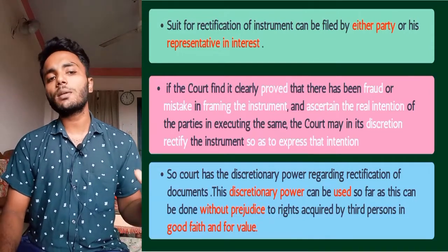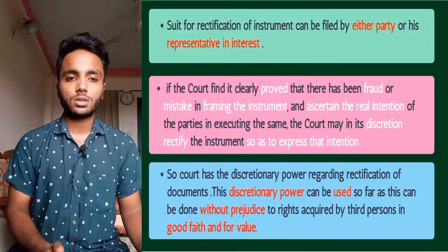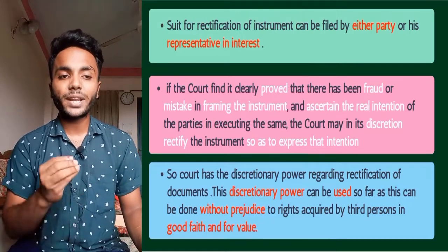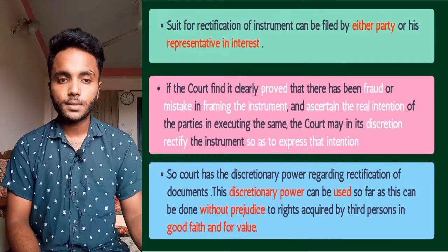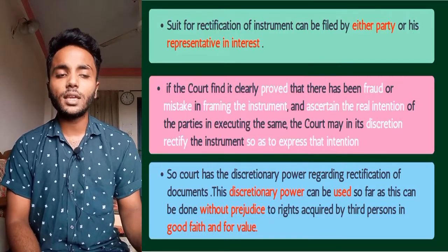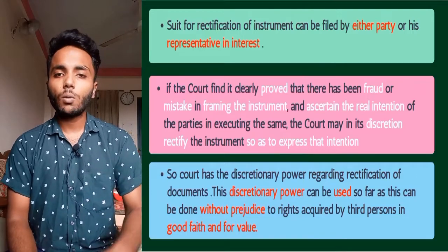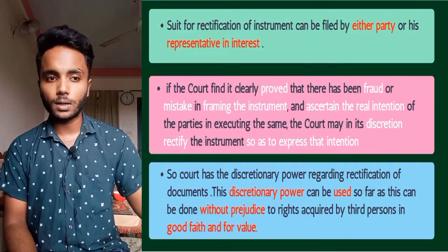This discretionary power can be used so far as this can be done without prejudice to rights acquired by a third person in good faith and for value. So we have seen the example already.